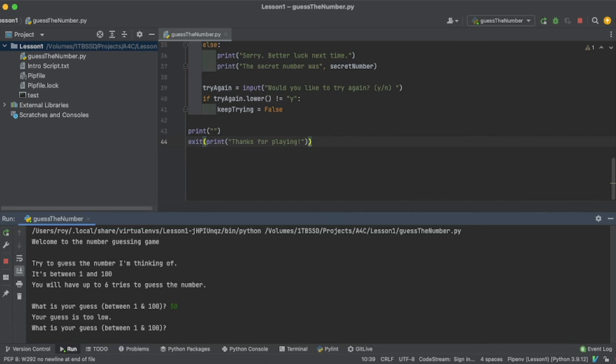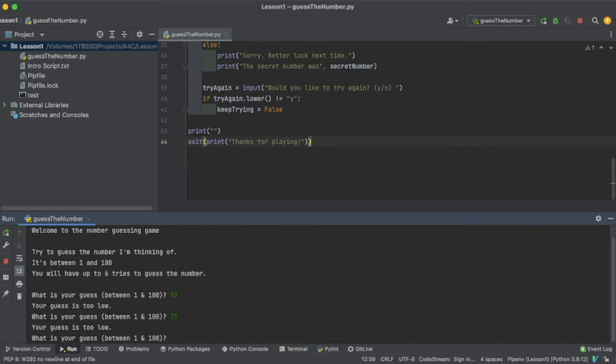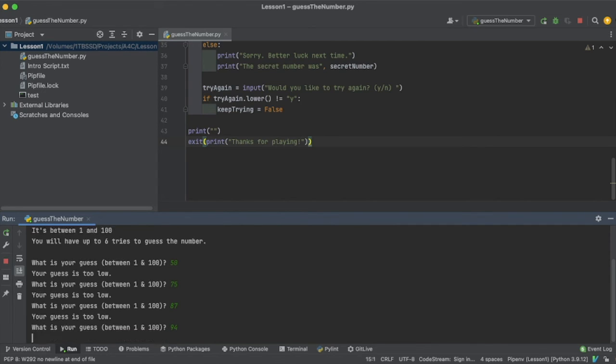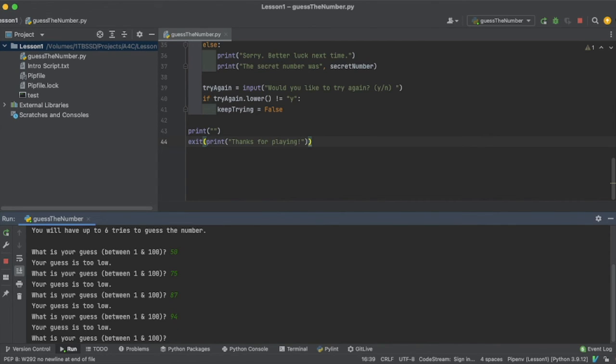Well, halfway between 50 and 100 is 75. Your guess is still too low. 87. Your guess is still too low. 94. Your guess is too low. I have 2 guesses left, and it's between 95 and 100. So I'm going to say 97.